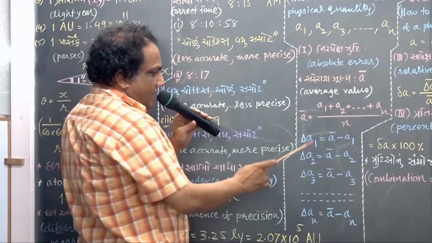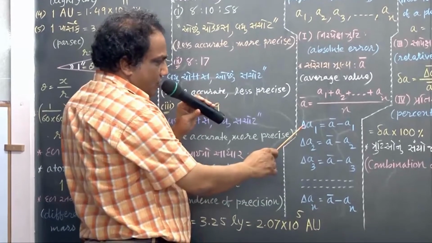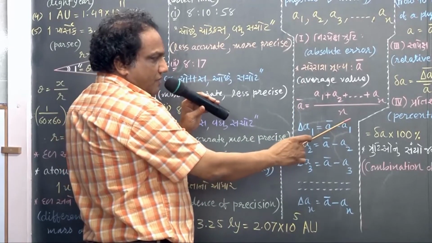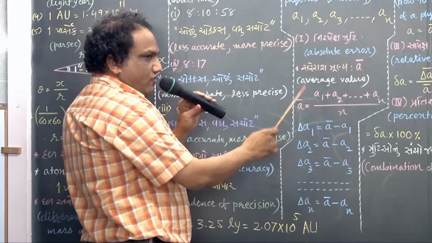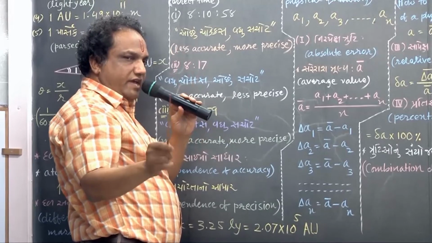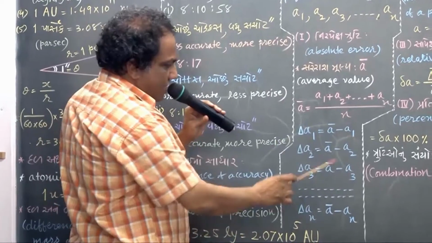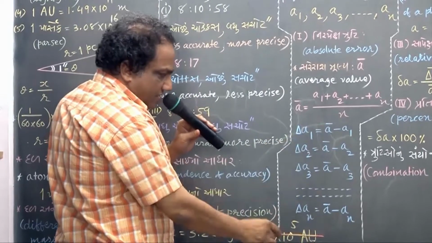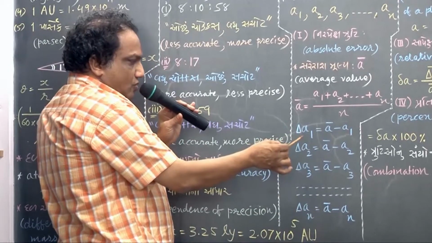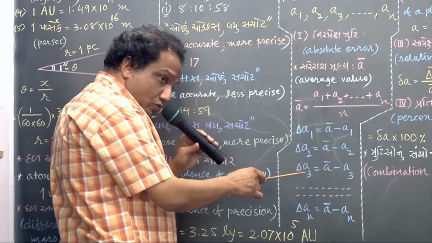Fine. Now find out absolute error in the first measurement. Show it by symbol delta A1. It is nothing but the difference of actual value and measured value. This average value we take as actual value. Actual value minus measured value. For the last measurement also, actual value minus measured value. These absolute errors might be positive, might be negative, might be zero.